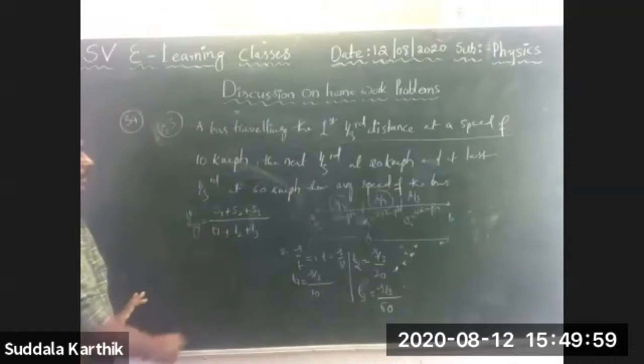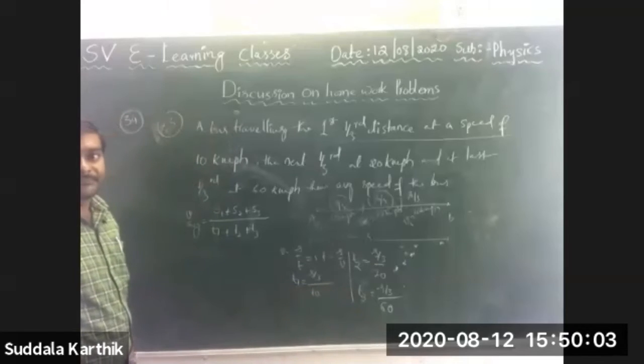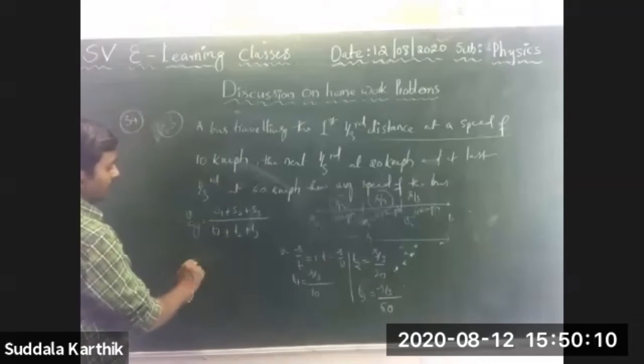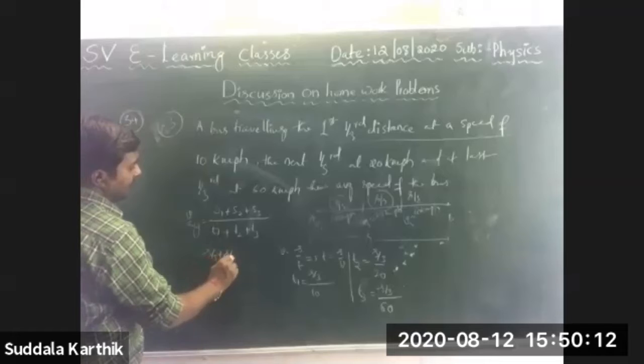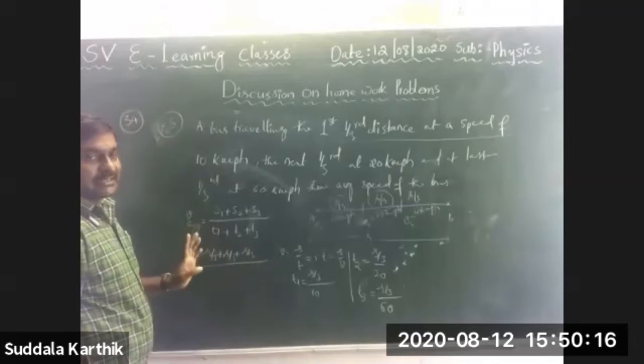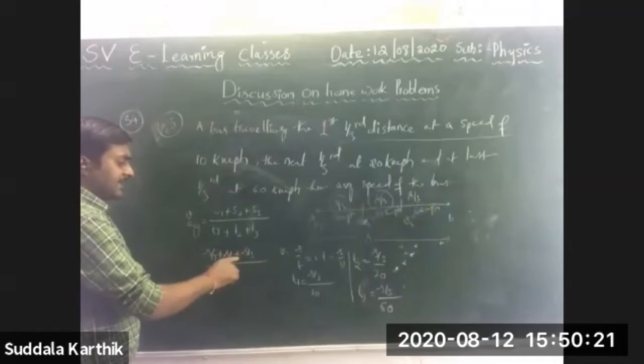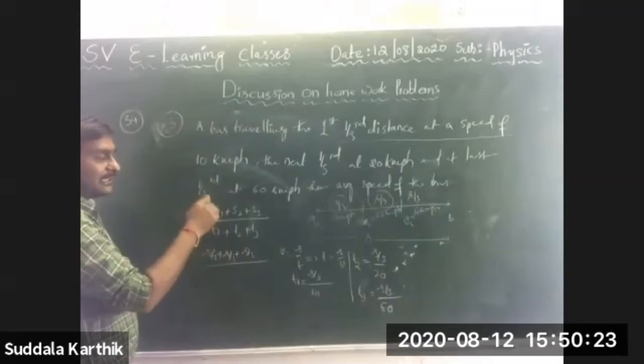I am substituting all those values, and I got T1, T2, T3. So this is S1, S2, S3, all given. S by 3 plus S by 3 plus S by 3. Total, Nana? S, because the total distance traveled is S. Taking LCM 3: S plus S plus S is 3S by 3, 3 cancels.